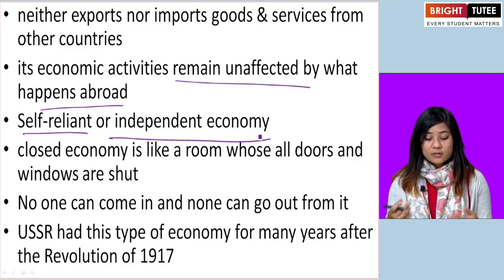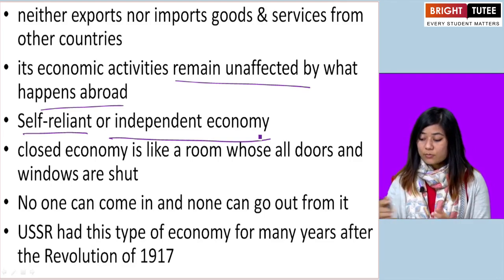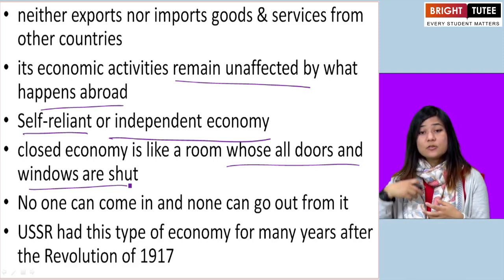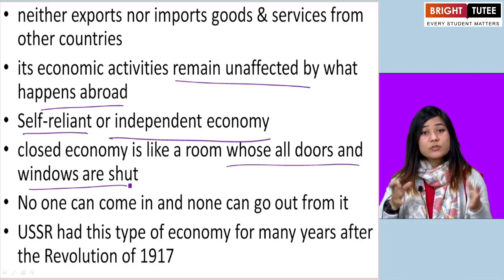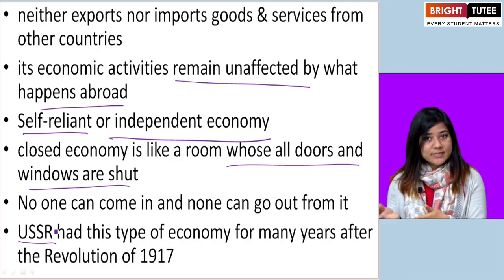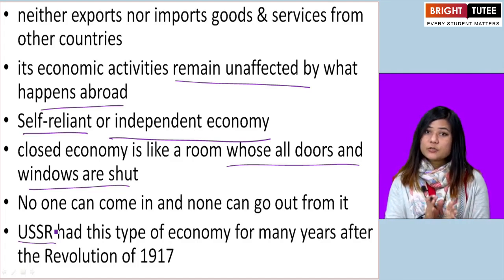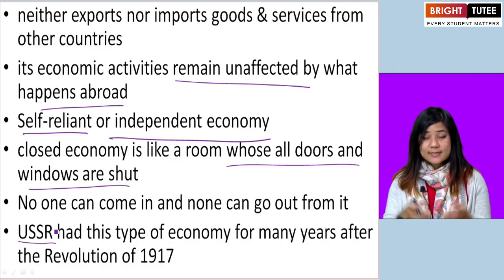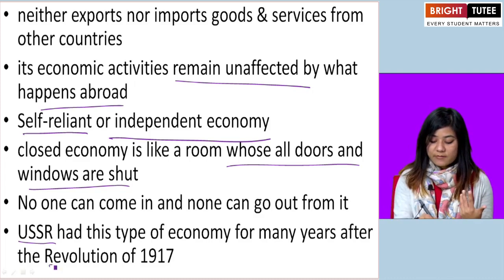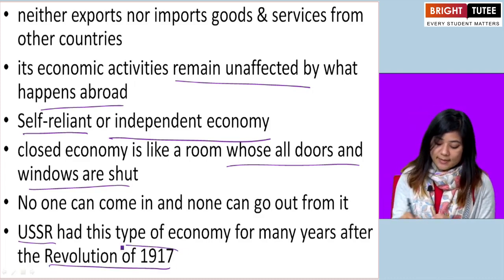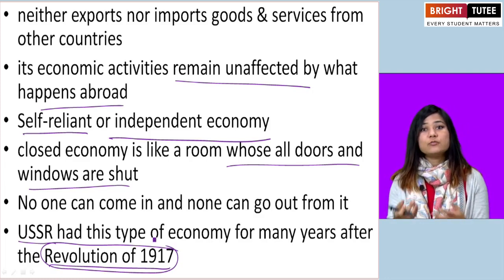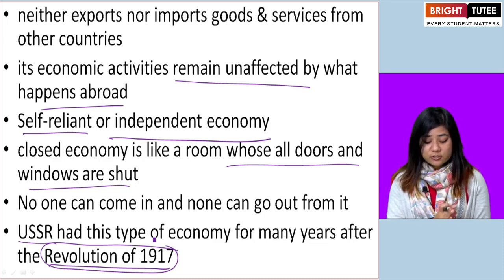So you can imagine a closed economy is like a room whose all doors and windows are shut. No one can come in and no one can go out of it. USSR, present day Russia, earlier it used to be called USSR. USSR had this kind of economy, a closed economy, for many years after the revolution of 1917. Again, this is a historical event which you will very soon learn about in your history classes.